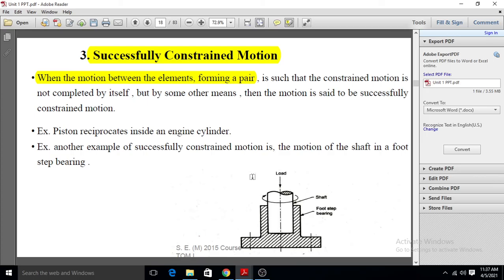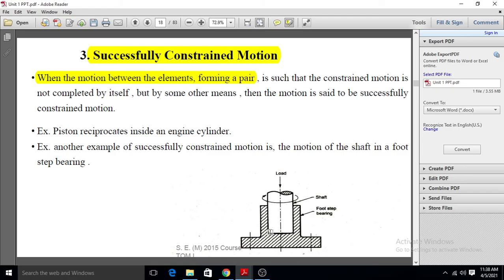If we remove this load, then this shaft can move upward and downward, and it can also be rotated. When we remove the load, it becomes incompletely constrained motion, because it has two motions, sliding or up and down motion and rotation motion. But when we apply the load, there is only one motion, that is rotation motion.